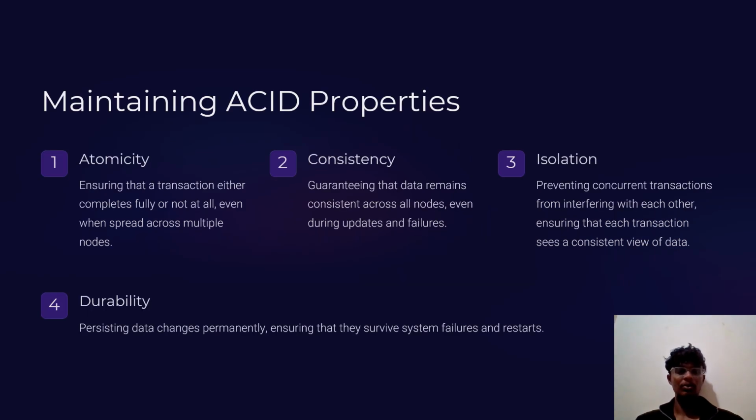In this slide, let's see about maintaining ACID properties. Atomicity, ensuring that a transaction either completes fully or not at all, even when spread across multiple nodes. Second one is consistency, guaranteeing the data remains consistent across all nodes, even during updates and failures. Third one is isolation, preventing concurrent transactions from interfering with each other, ensuring that each transaction sees a consistent view of data. Fourth one is durability, persisting data changes permanently, ensuring that they survive system failures and restarts.